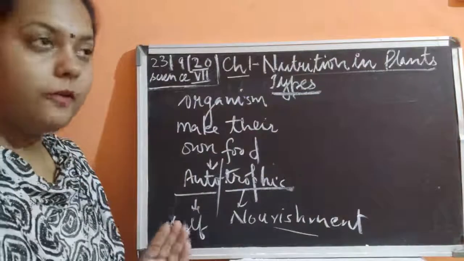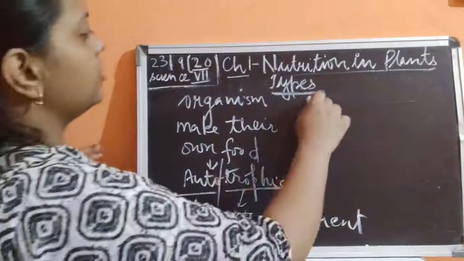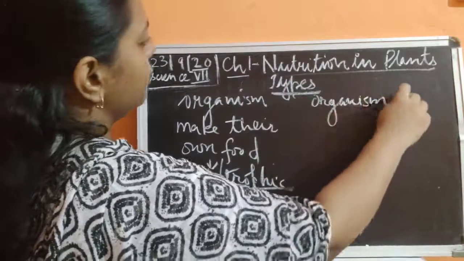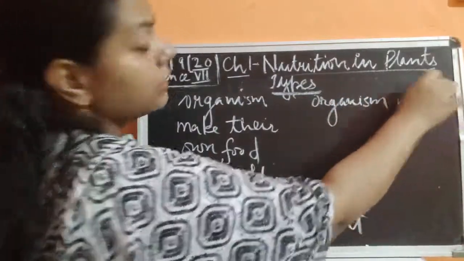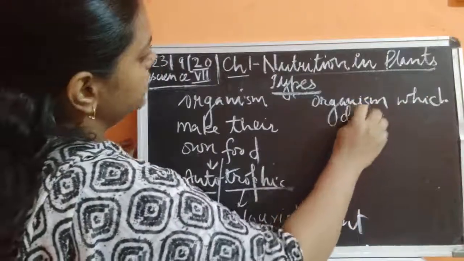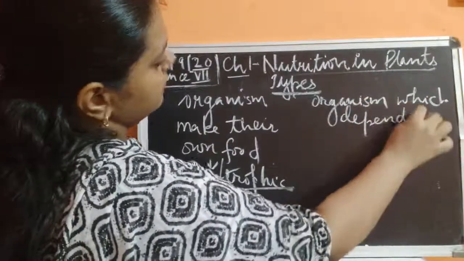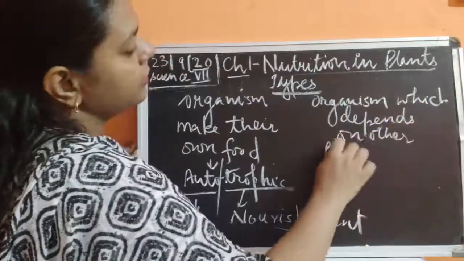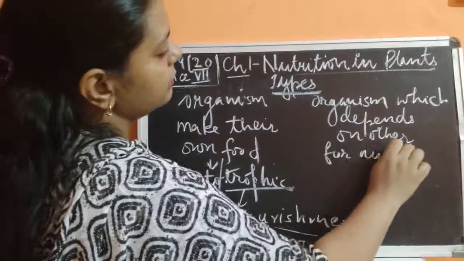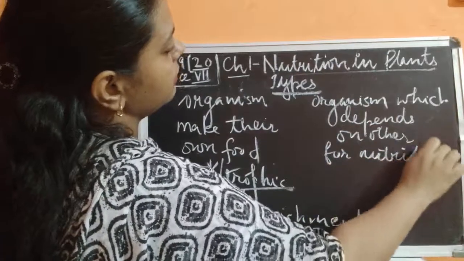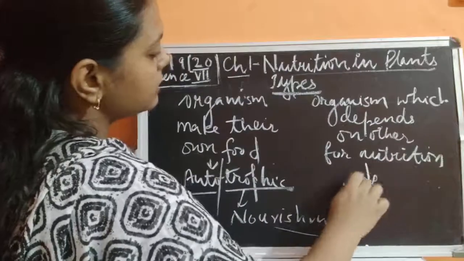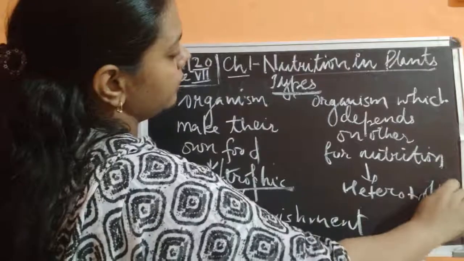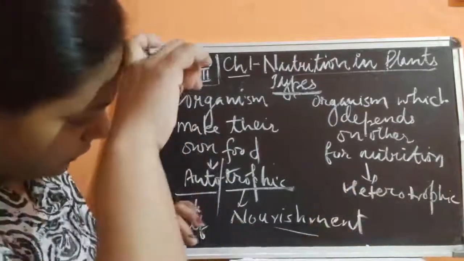The opposite of the autotrophic mode of nutrition is the mode in which organisms depend on others for nutrition. This is known as the heterotrophic mode of nutrition.